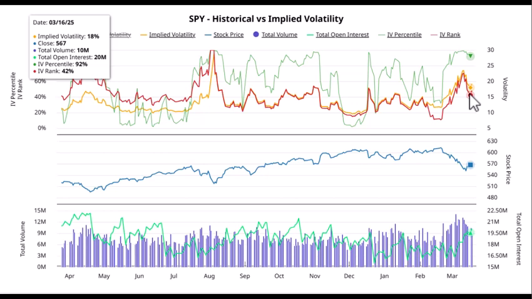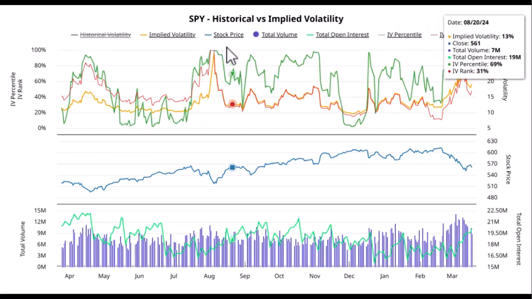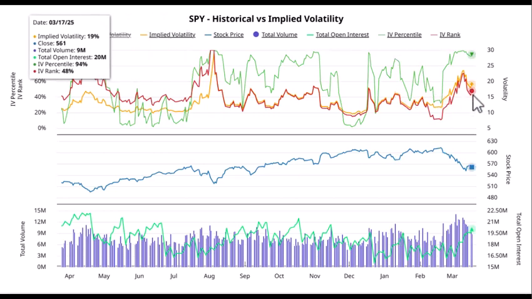So the way that you can use these is up to you. It's not that last August isn't important. I'm not saying that spike wasn't important. I'm saying it's like Bill Gates walking into the room and pushing up the average. That highest level of implied volatility that we have observed over the past year is filtering into this IV rank, which is lower than maybe where it should be. So I like the percentile a little more.